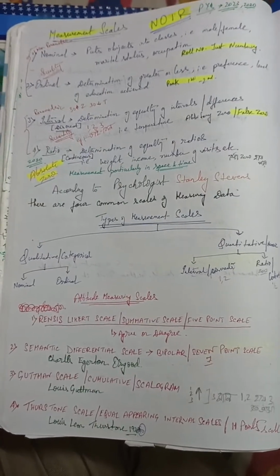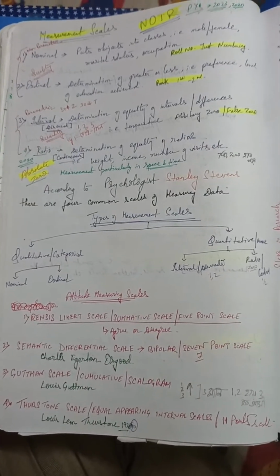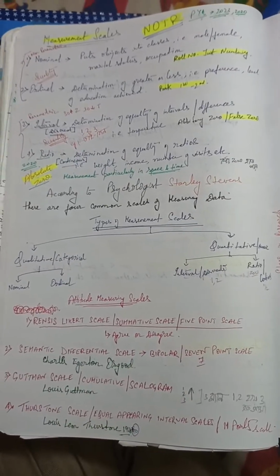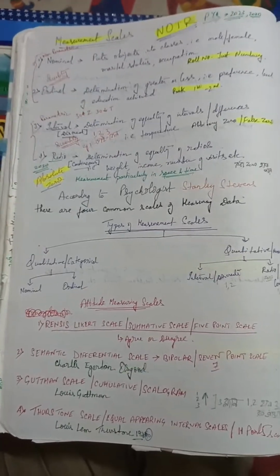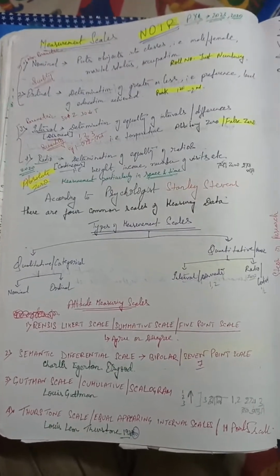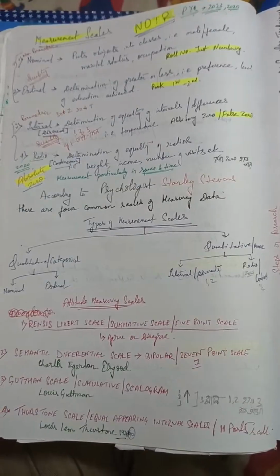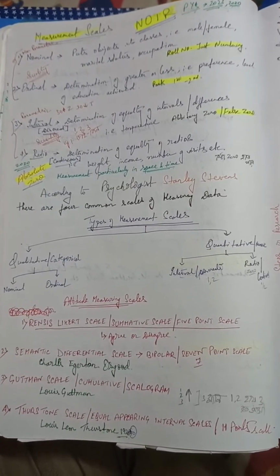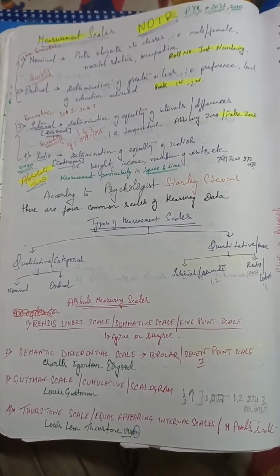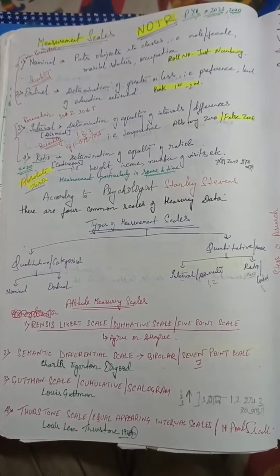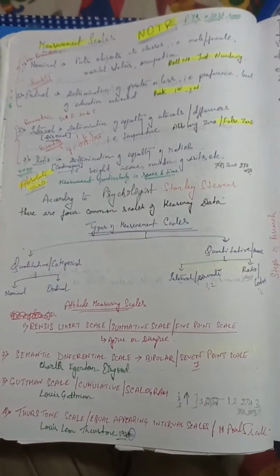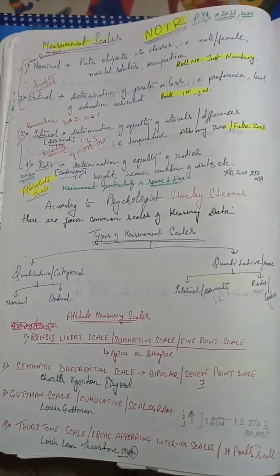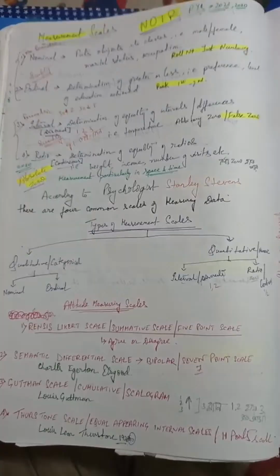Now the third point is the interval scale. Interval scale is a quantitative measurement scale where the order and exact difference between values are known. Interval means the gap between the values. Quantitative measurement scale where the order and exact difference between two variables can be seen, and it is also known as having no true zero point. This is from the point of view of NTA UGC NET, WB SET and whichever exam it can be.